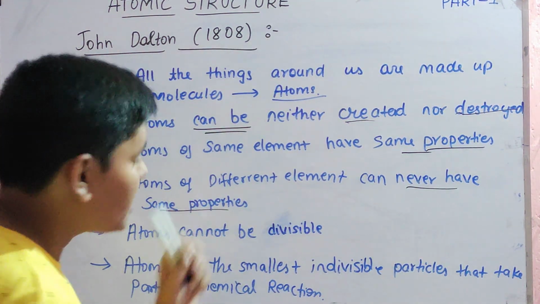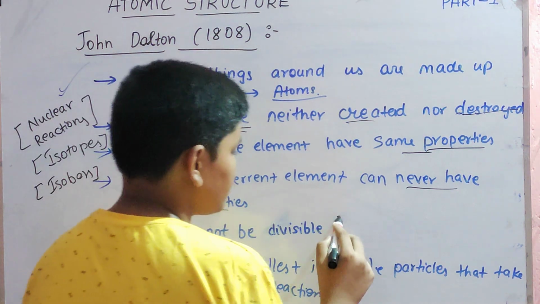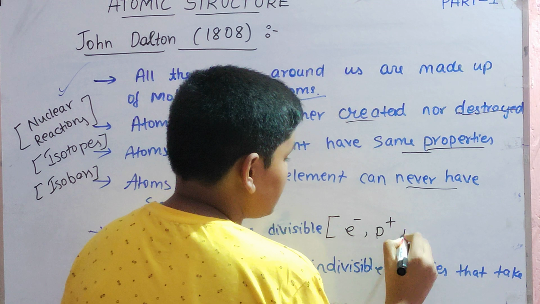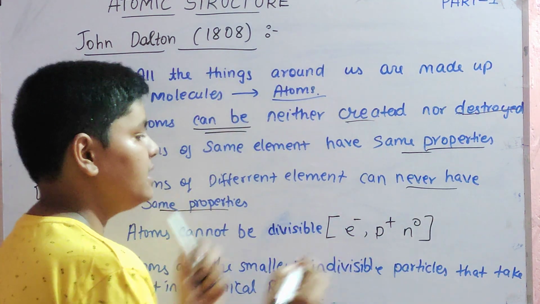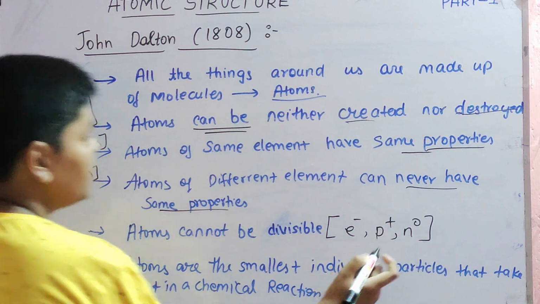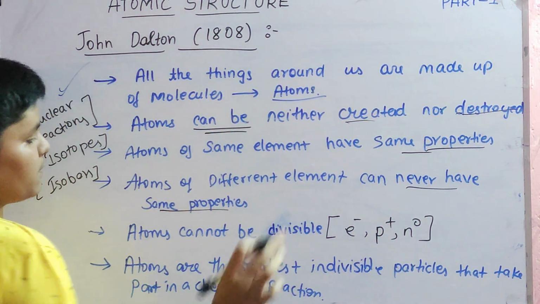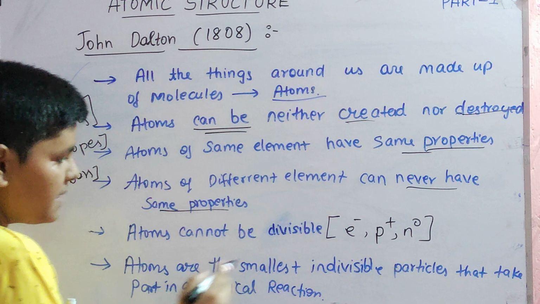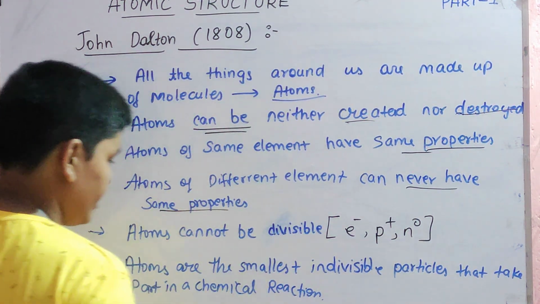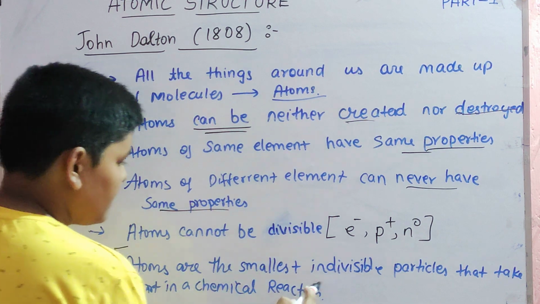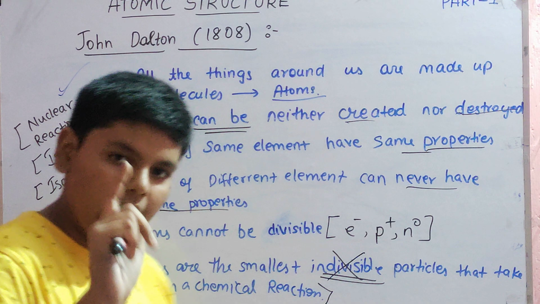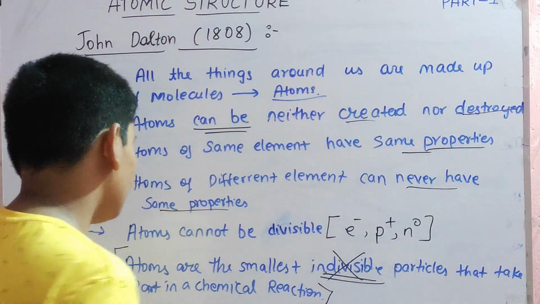Then, atoms cannot be divisible. This point was discarded after the discovery of electrons, protons and neutrons. These three are called subatomic particles. Atoms are the smallest indivisible particles that take part in a chemical reaction. This part is correct if you exclude the word indivisible, because these particles are divisible into electrons, protons and neutrons.